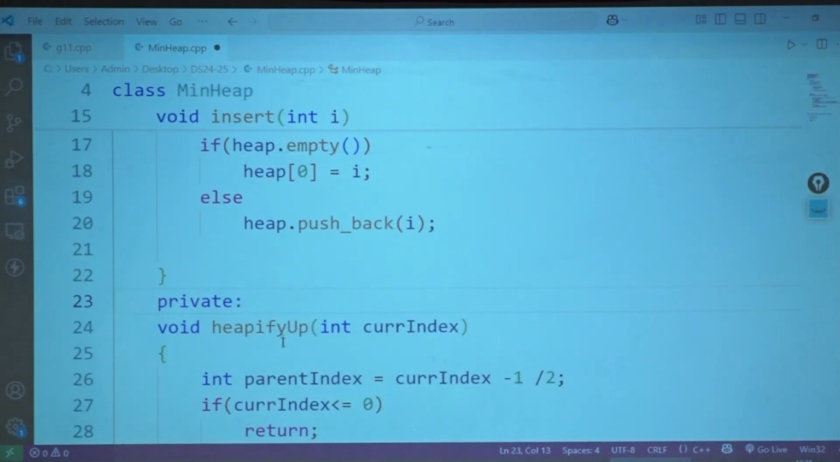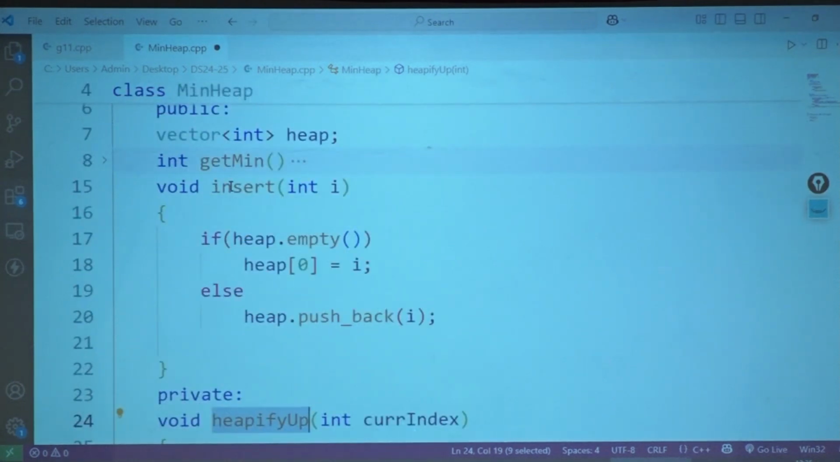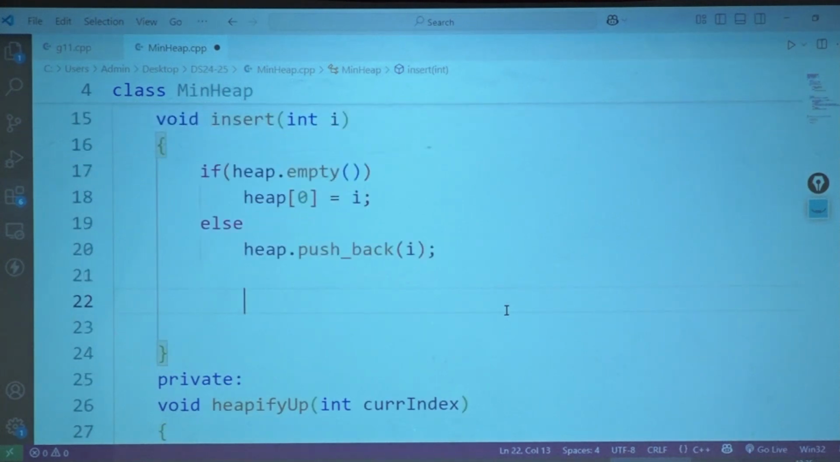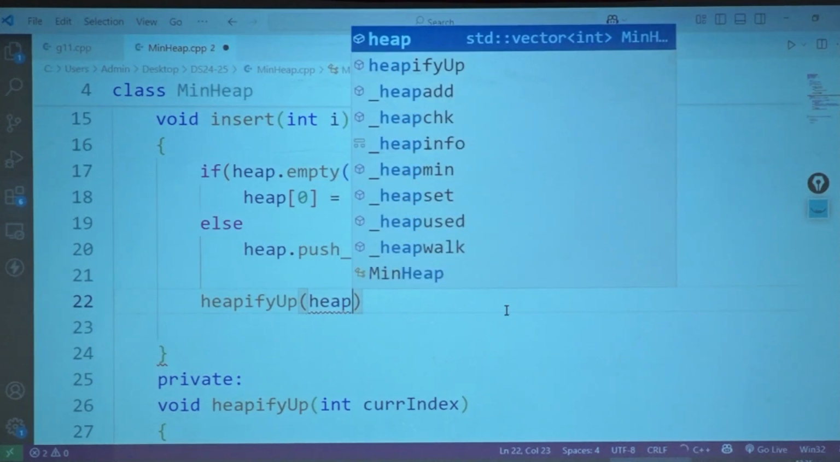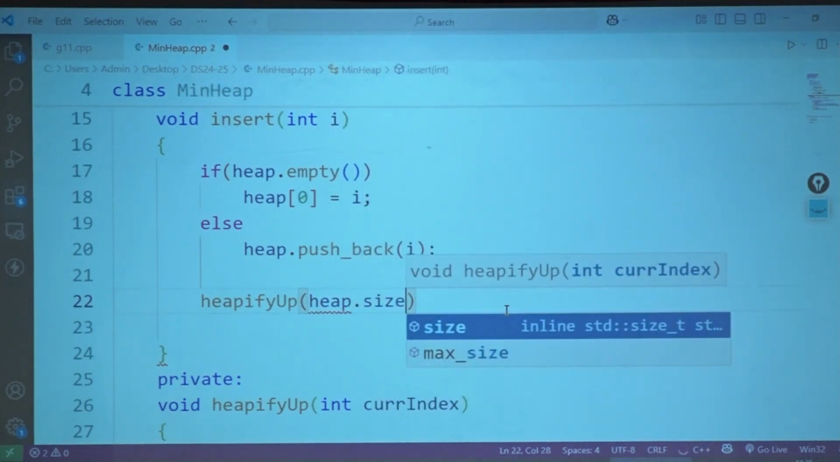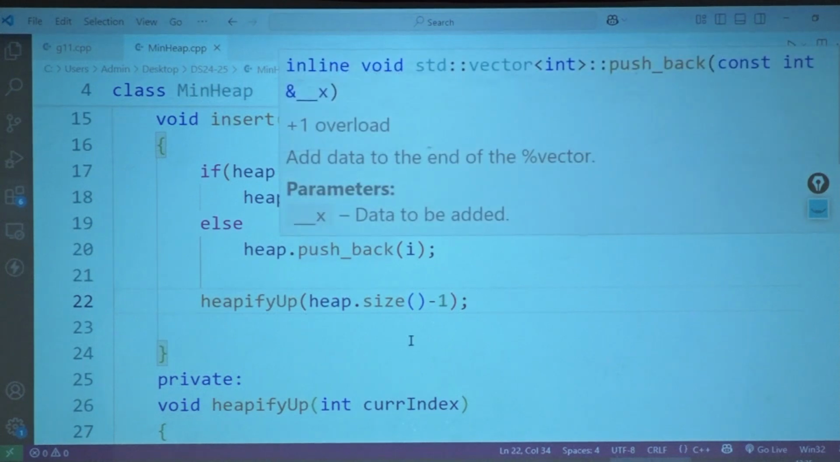Okay? Heapify is being called by whom? Heapify is being called by insert. So after inserting every time, I am going to invoke heapify. With the current index is always going to be the size minus 1. Because I am going to push it at the back. Okay. So this is how my insert will work.